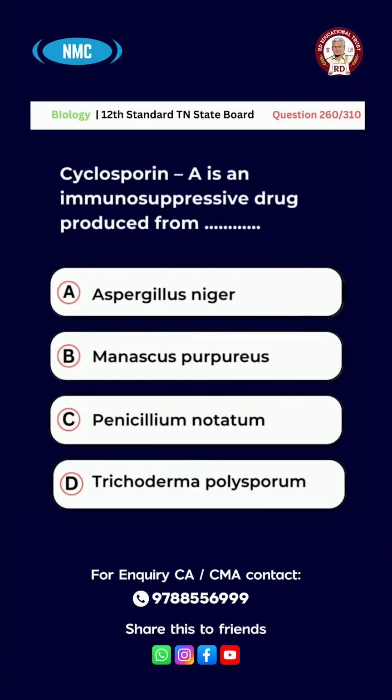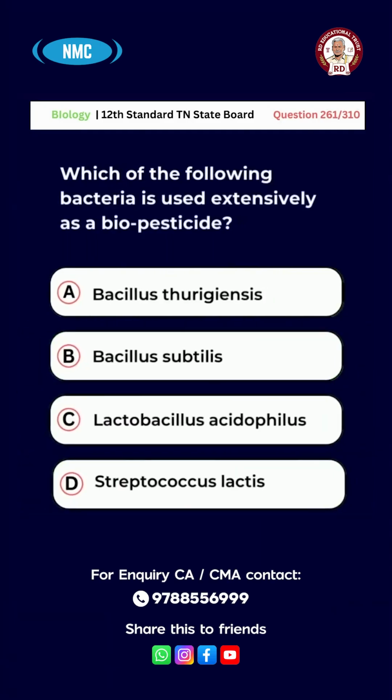Cyclosporin A is an immunosuppressive drug produced from option A, Aspergillus niger, B, Monascus purpureus, C, Penicillium notatum, D, Trichoderma polysporum. The answer is option D, Trichoderma polysporum. Question number 261. Which of the following bacteria is used extensively as biopesticide?